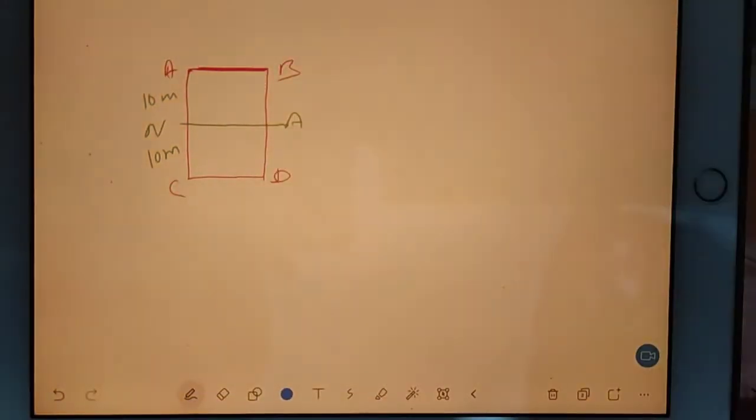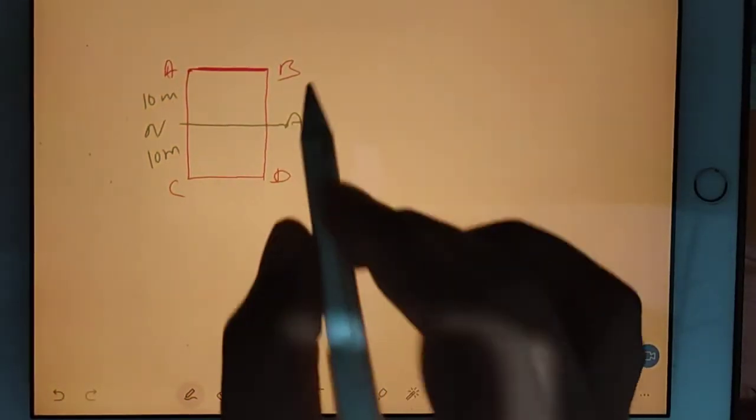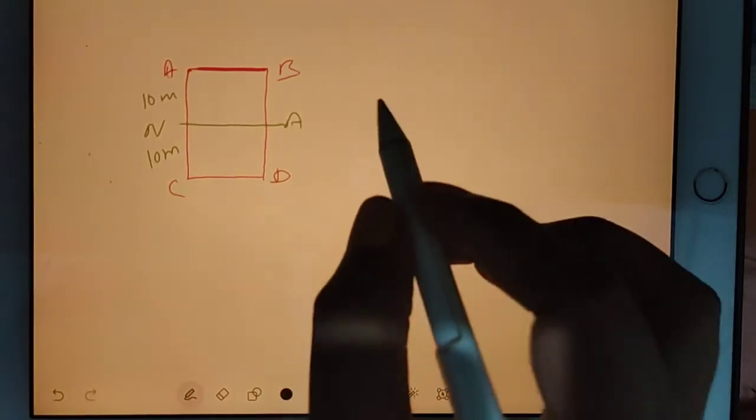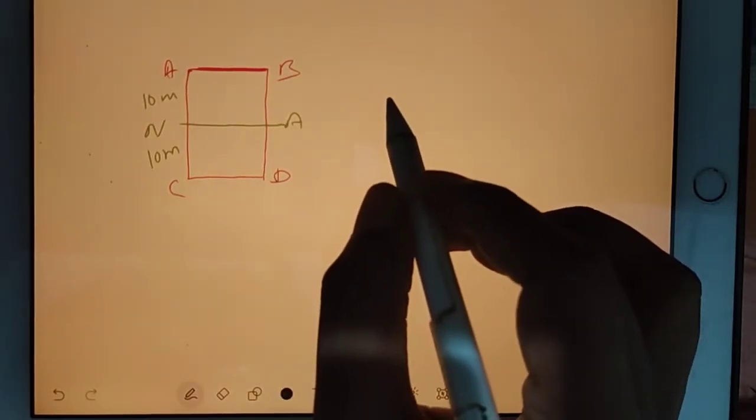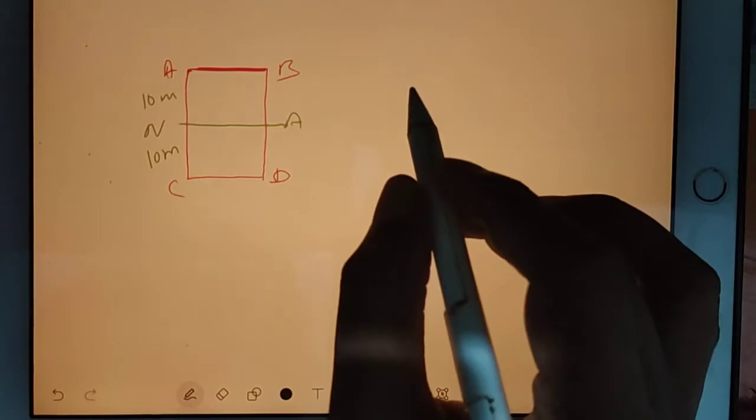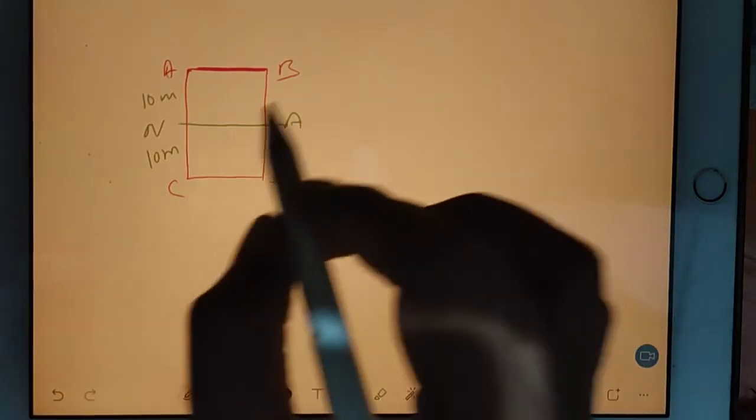Okay Poonam, 10 meter, and then I will give you the loading condition.